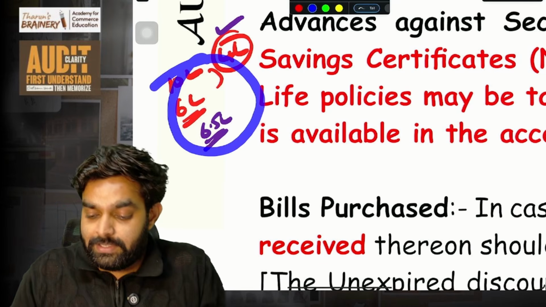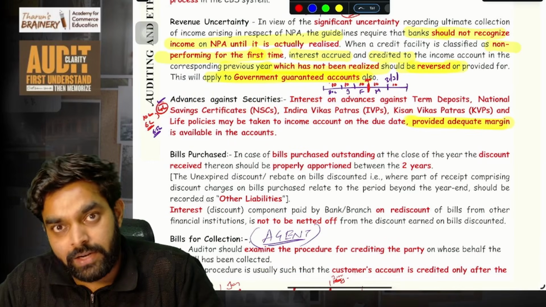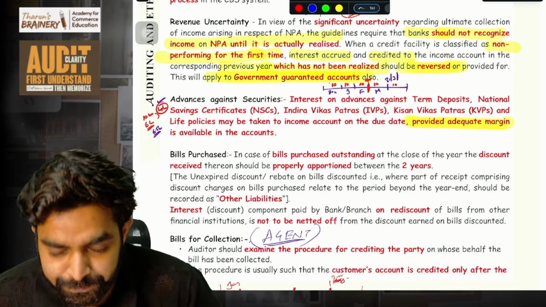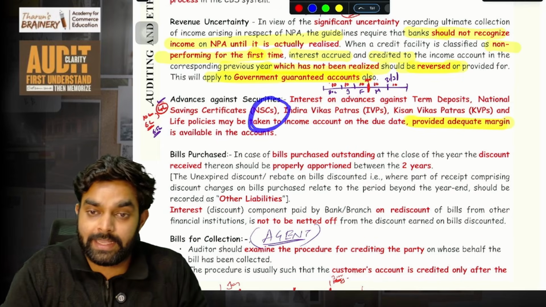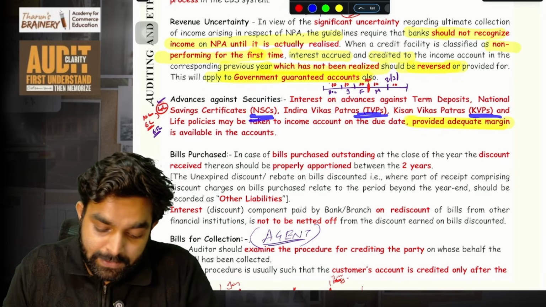So in this case, you don't need to recognize it as NPA. You can normally show it as a normal asset itself, not NPA, provided an adequate margin is there. This is only applicable for advances against these securities: National Savings Certificate, Indira Vikas Patra, Kisan Vikas Patra, and all these things.